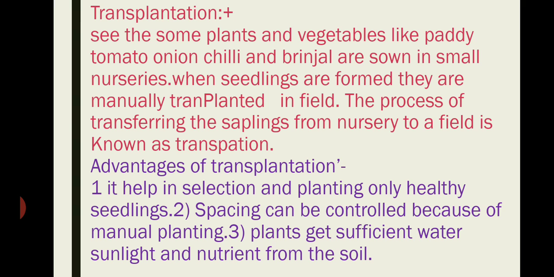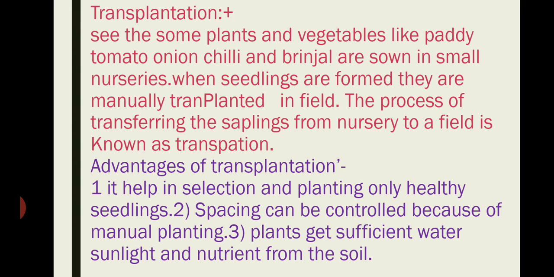Students, you have generally seen that some plants and vegetables like paddy, tomato, onion, chili, and brinjal are sown in small nurseries, and we then go to the nurseries and purchase the small plantlets from there, and then transplant them into our field or in our kitchen garden.